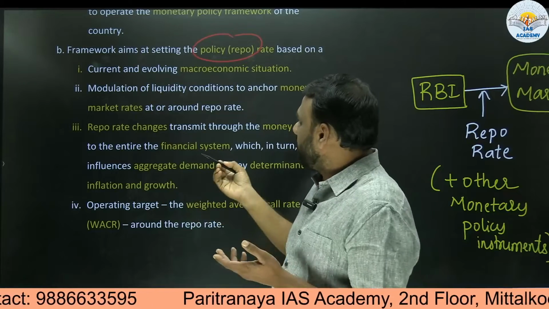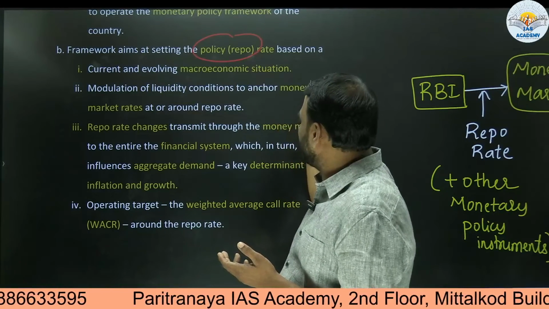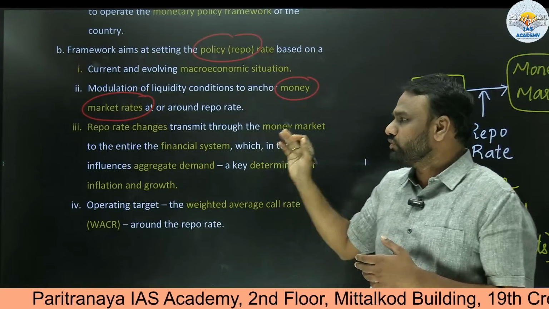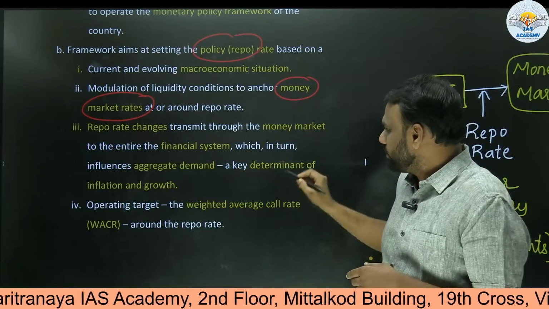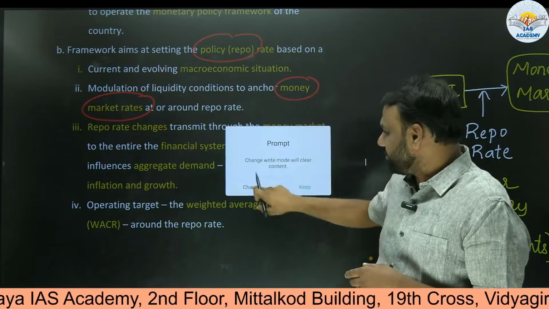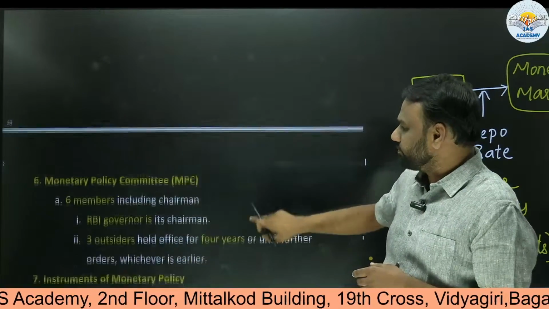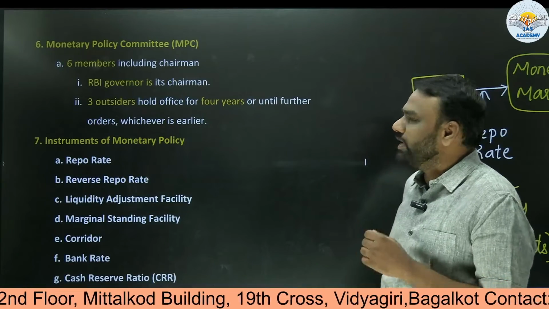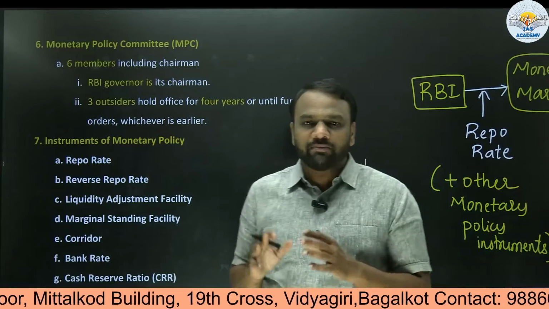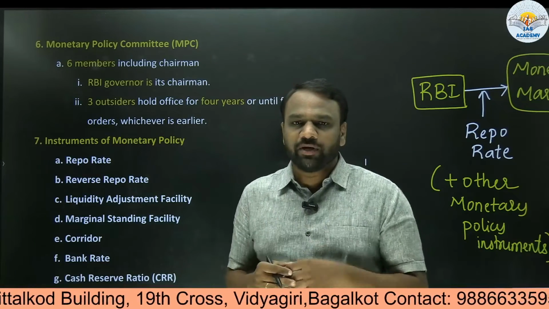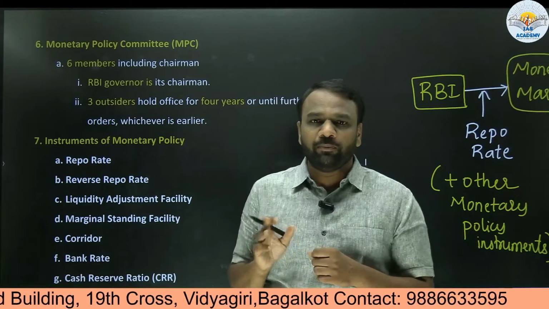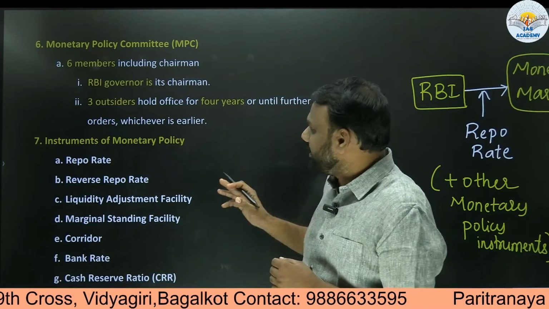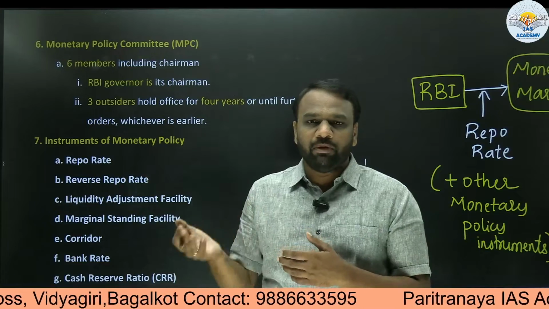So here we need to understand that with the help of the repo rate, the rate will impact the money flow with the help of the money market. About the money market also we will be discussing later on. So from the money market, money will start flowing to the entire financial system. To make this monetary policy, we have a separate committee called the Monetary Policy Committee. Because RBI has many responsibilities, and among those, one responsibility is monetary policy, they have made a separate committee for that. The responsibility of this committee is to make the monetary policy and implement it.